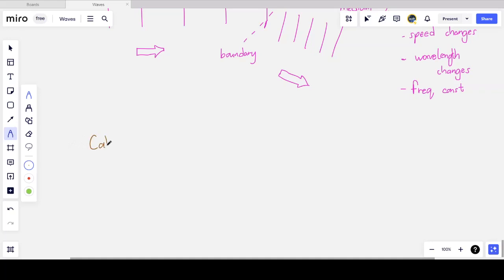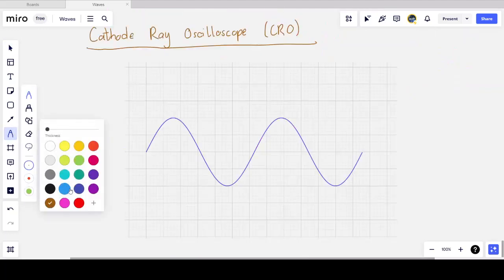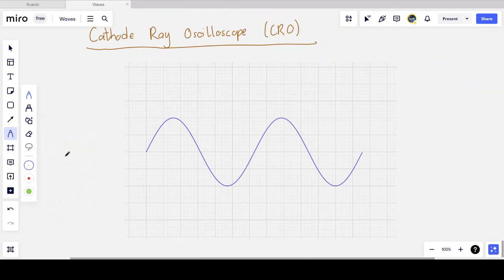The next thing we need to talk about is the cathode ray oscilloscope. I'm just going to show you what the cathode ray oscilloscope looks like so that you know how to identify how we use it to calculate different quantities related to waves. We also call this the CRO, which is what I'm going to refer to it as from now on. So this is what the CRO display would look like. It's just a graphical representation of my wave, but has a grid associated with it.